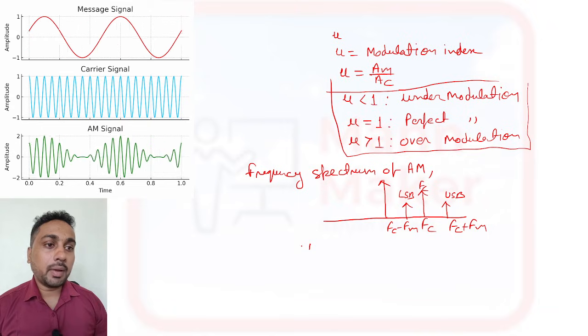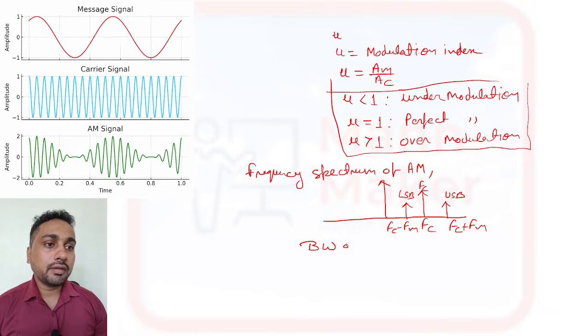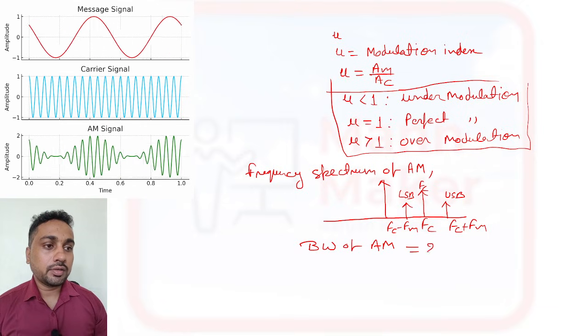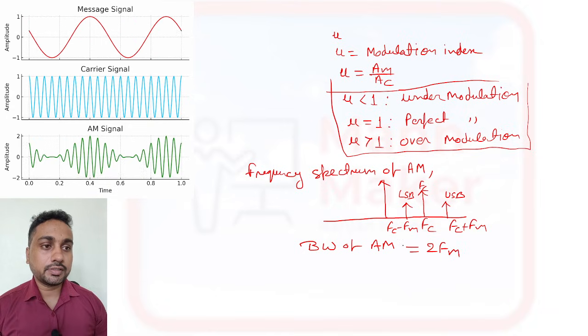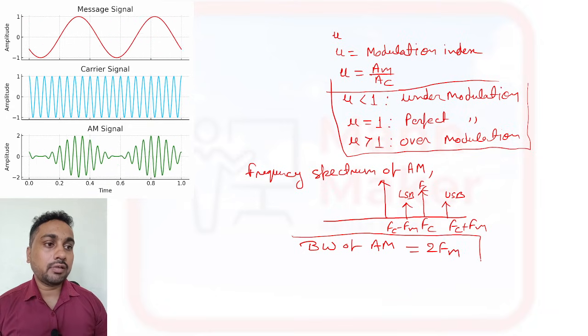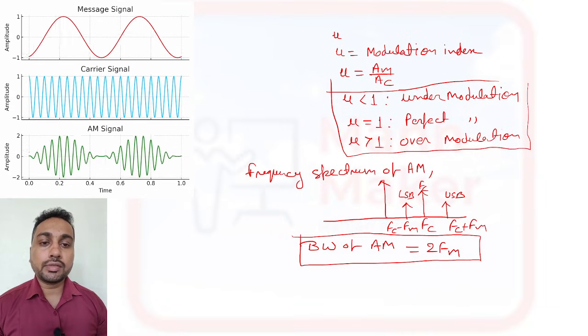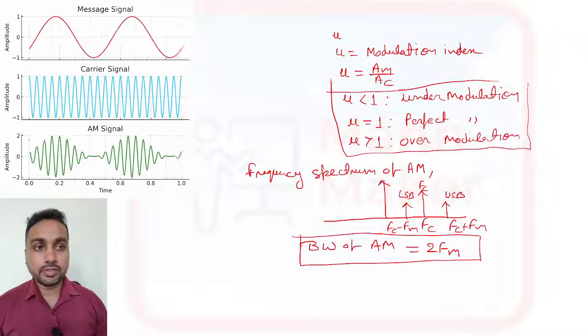Okay, and the bandwidth of AM, amplitude modulation, is what? Twice of FM. Okay, just remember this point. Bandwidth of AM, amplitude modulation, is twice of frequency modulation. All right.